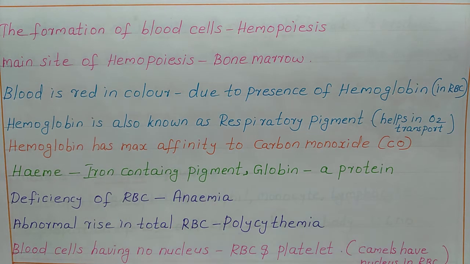Hemoglobin has maximum affinity to carbon monoxide. This affinity means it has the tendency to mix with carbon monoxide, and it may form a poisonous substance.